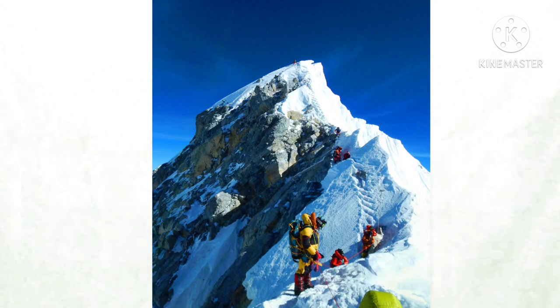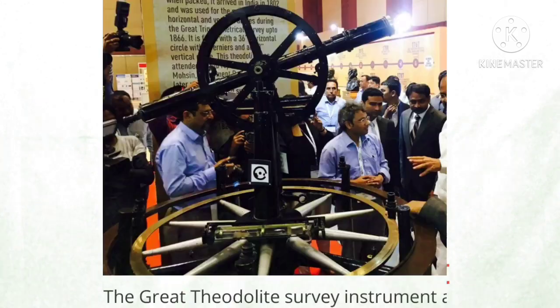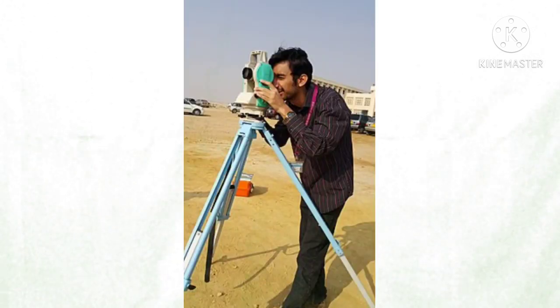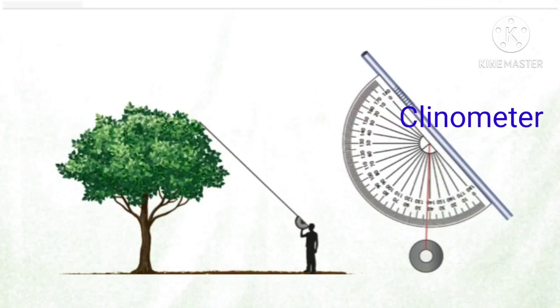In 1856, this peak was named after Sir George Everest, who had commissioned and first used the giant theodolites, meaning big theodolites. Those theodolites are kept in the Museum of the Survey of India in Dehradun for display. So this is about the basic concepts of what is angle of elevation, what is angle of depression, and what is the importance of theodolites. We can also use a clinometer to find the heights of buildings or any object like a tree.